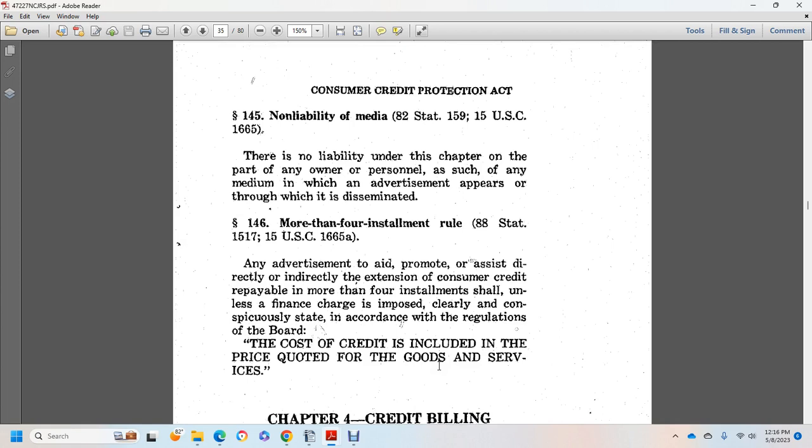145, non-liability of the media. There is no liability under this chapter or part on the owner or personnel of any medium in which an advertisement is disseminated.